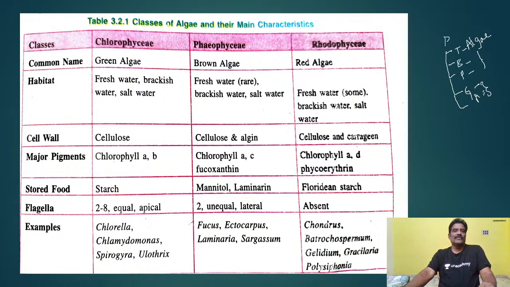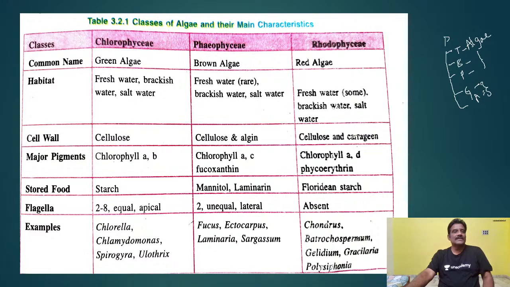Let us see how the lower forms of organisms evolved into complex bodied organisms. Body structure is simple in lower organisms like algae. From algae onwards, structural complexity increases: algae to bryophytes to pteridophytes, and finally well-developed flowering plants evolved, gymnosperms and angiosperms. Let us study how the characters advance from algae up to angiosperms.